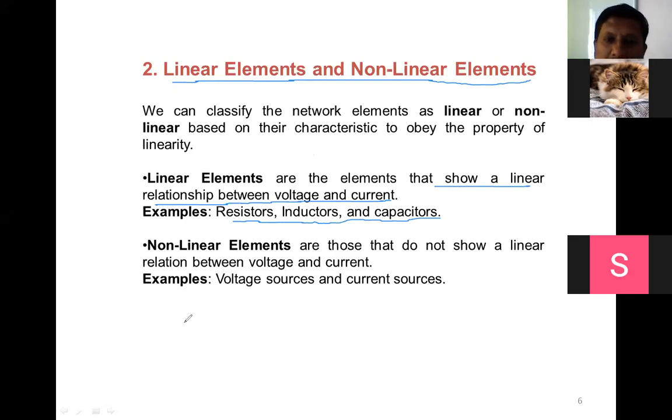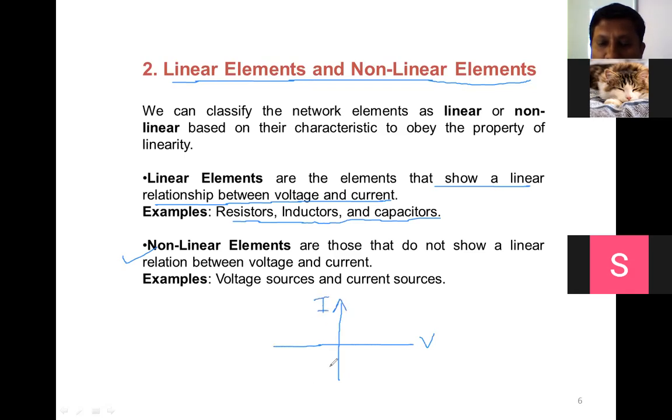Next, non-linear elements. Non-linear elements are those which do not show a linear relationship between voltage and current. मग त्यांच्यात relation कसं असेल? Any curve will be there. If you are taking the example of PN junction diode, मग PN junction diode जर तुम्ही graph बघितला, this is the voltage and this is the current.